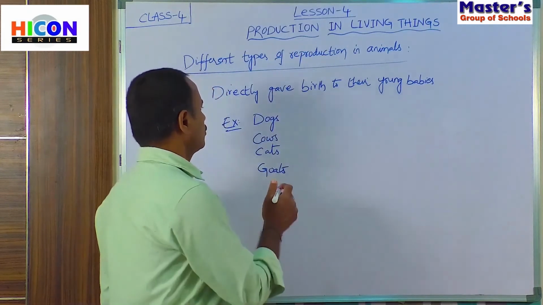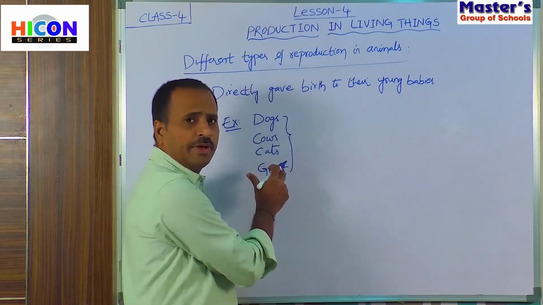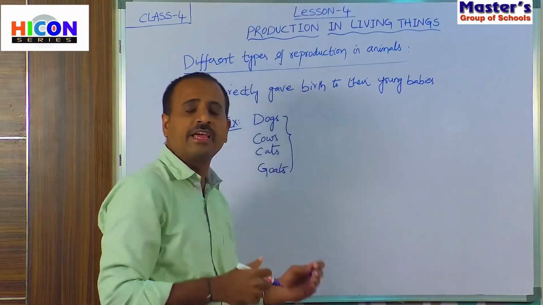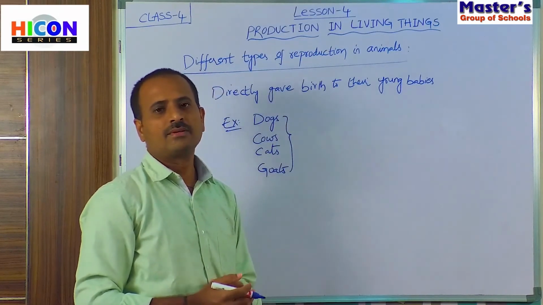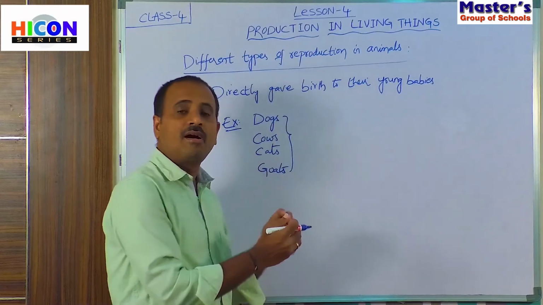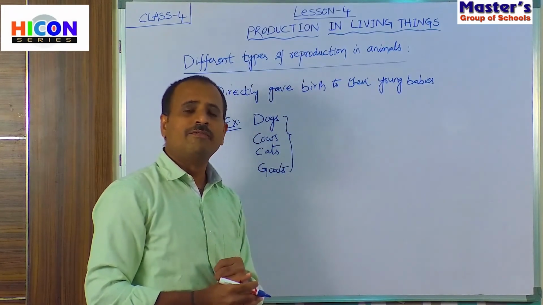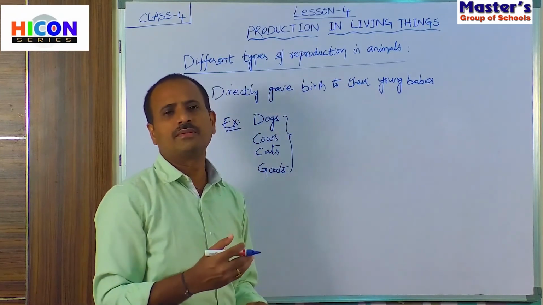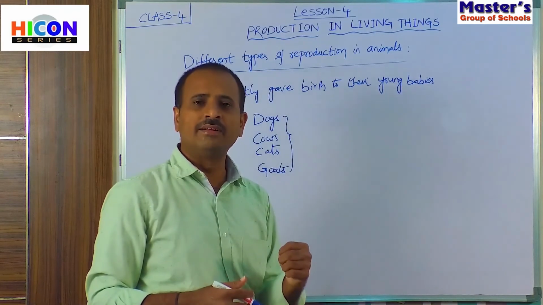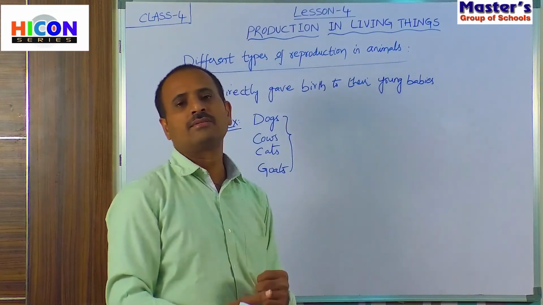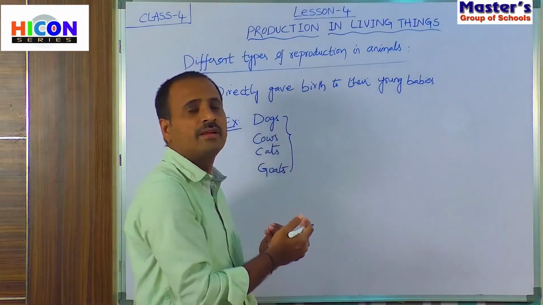They carry their young babies inside their mother's body, and when they are fully developed inside their mother's body, then they will be born. So children, do you understand how these animals give birth directly to their young babies?